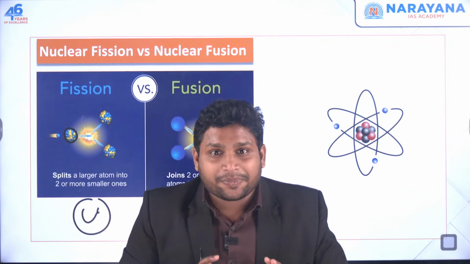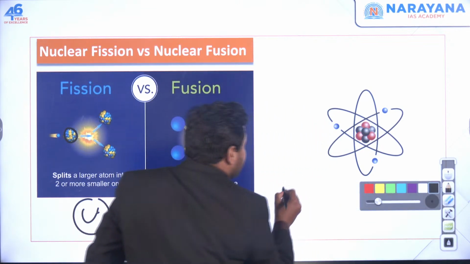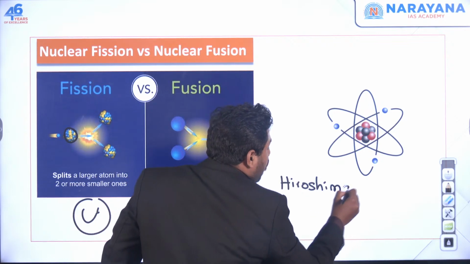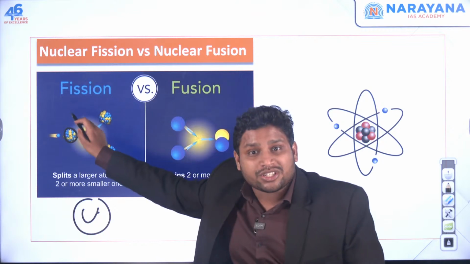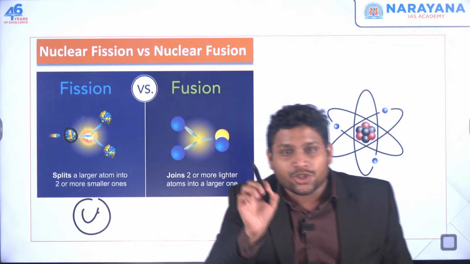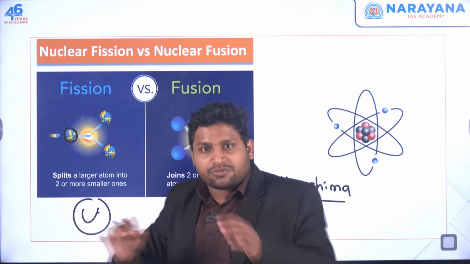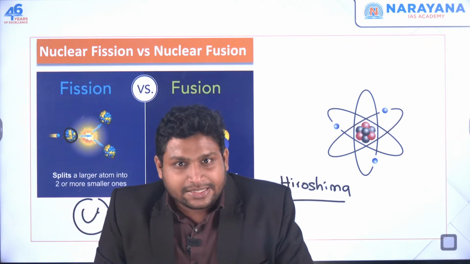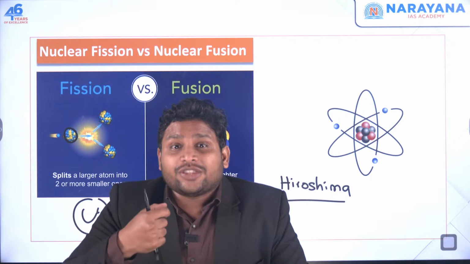This is very common. Or if I give you the example of the incident of Hiroshima, Nagasaki, the atomic bomb that was used over here, that also included the same process or same reaction, that is nuclear fission. So we understand this process gives a lot of energy. We know the incident of Hiroshima, Nagasaki, right? I said this is one of the ways through which you can get nuclear energy.